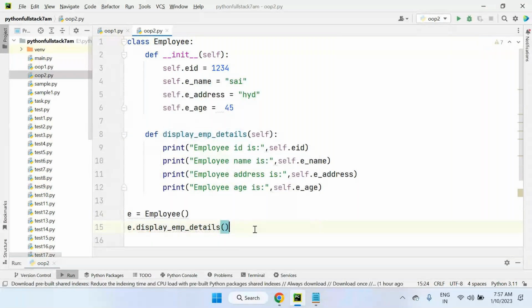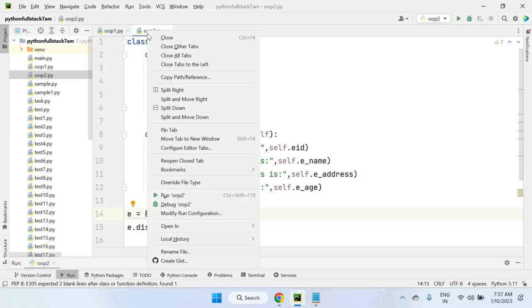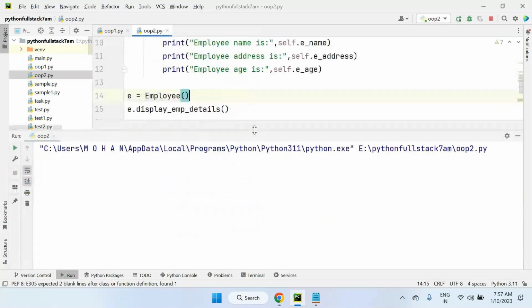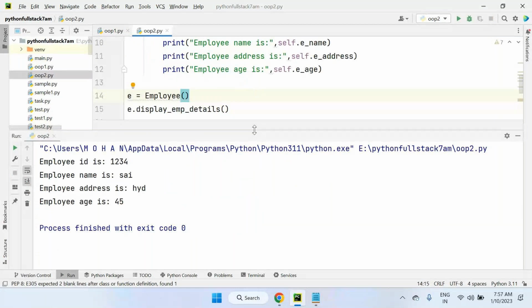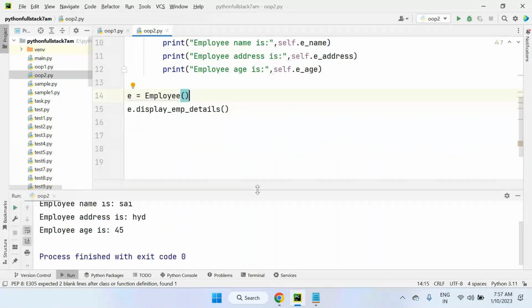This is the meaning. If the method were directly available without a class, we could call it directly by method name. But right now this method is not available directly. It's available only inside the class. So compulsorily we have to call this display_emp_details method using the object reference only, E dot. The moment we call this, we get output here: employee ID 1234, employee name, employee address, employee age. This is the basic structure of object oriented programming in Python.